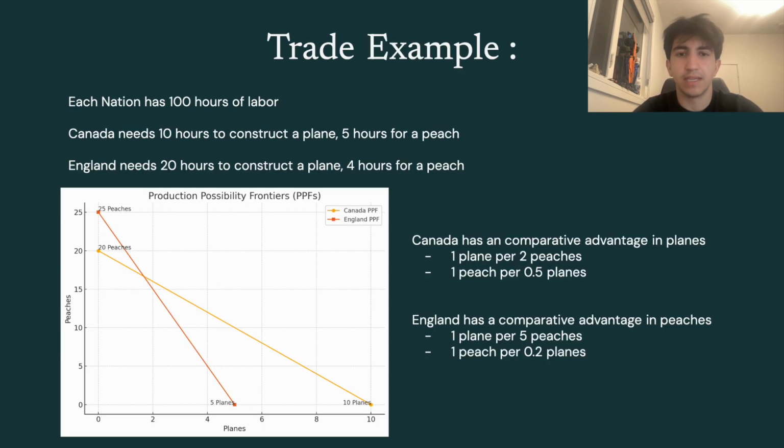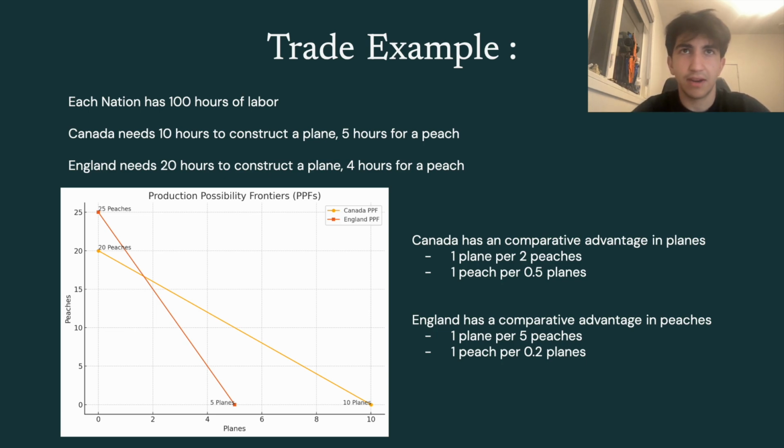Now we'll go into a specific example of trade between Canada and England. So, for the sake of argument, Canada and England each have 100 hours of labor which they can utilize. Canada only needs 10 hours to construct a plane and 5 hours to grow a peach. England, on the other hand, needs 20 hours to construct a plane and 4 hours for a peach.